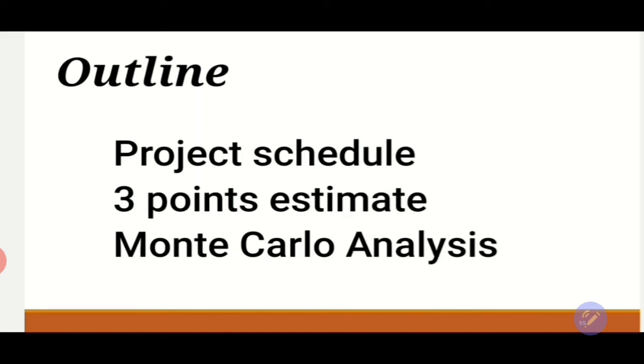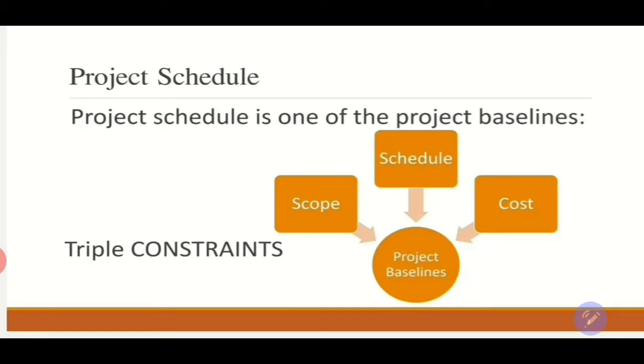We have the 3 points estimate, and we're going to talk a little bit about the schedule and the Monte Carlo analysis. The project schedule is one of the project baselines, and we have 3 baselines within the project, and we call them the triple constraints, and they are the scope baseline, the schedule baseline, and the cost baseline.